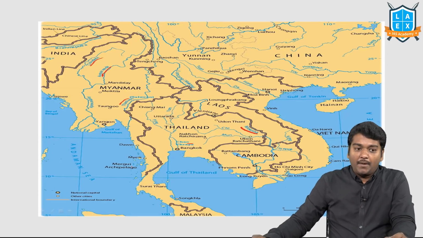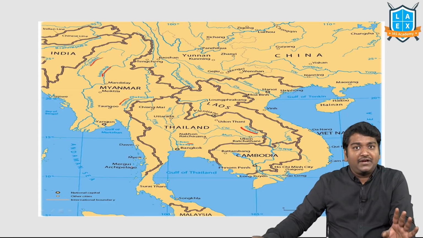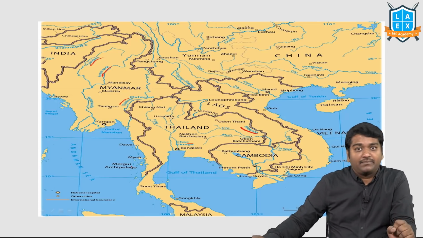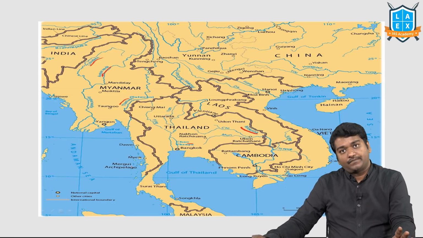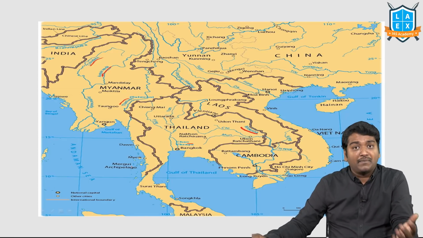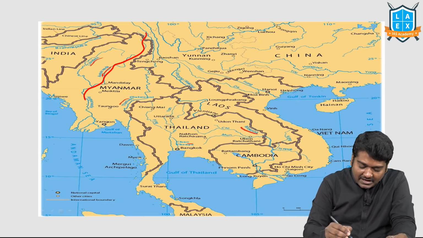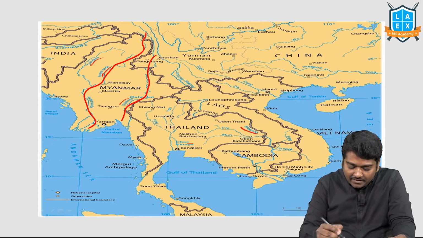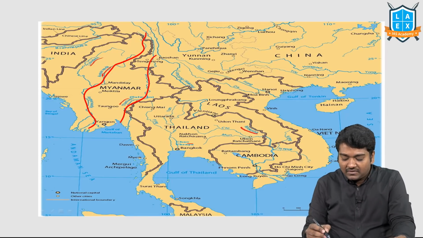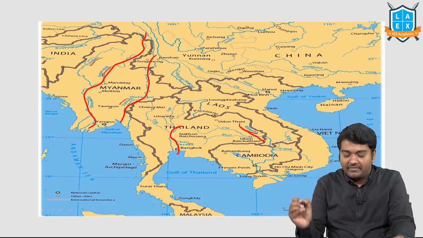Next, Mekong Ganga Cooperation: China is planning to construct several dams on the rivers which flow from China. If you take the Brahmaputra or Sangpo, beside that you have the Irrawaddy River, then the Salween River, then the Chao Phraya, then the Mekong River.